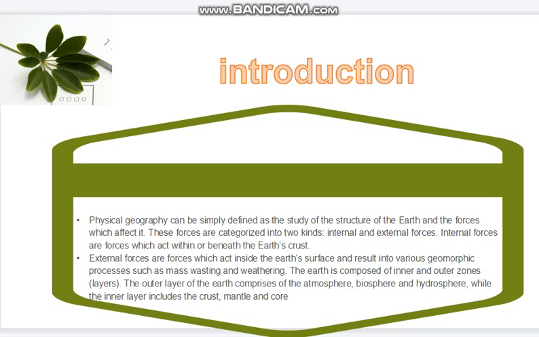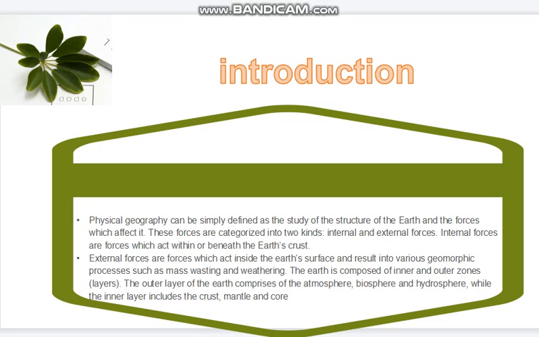Mass wasting are those processes that lead to, for example, landslides. These are all processes that occur on the Earth's surface. And weathering also. Weathering is the process that involves the eroding of the Earth's material. So these all are processes that are caused by the Earth's external forces.